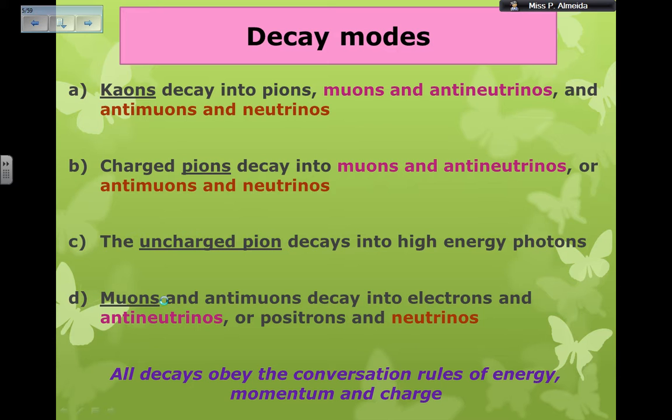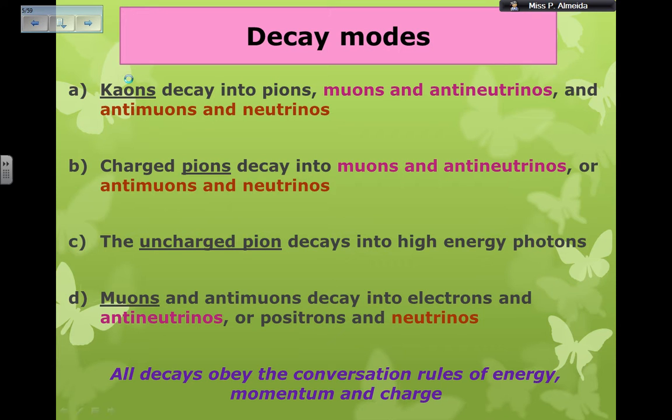They cannot decay into pions or kaons because muons are the ones with the lowest rest mass. So muons and antimuons are going to decay into electrons and antineutrinos together, or positrons and neutrinos together. So just look at the relationship. A muon is a heavy electron, right? So if it is going to decay into something smaller, it's going to be the electron or then the antiparticle of the electron, which is the positron.